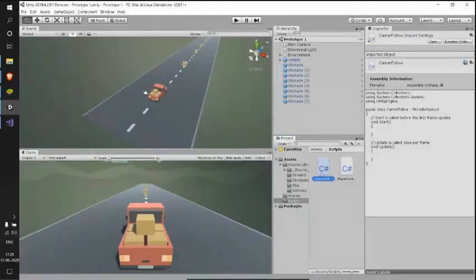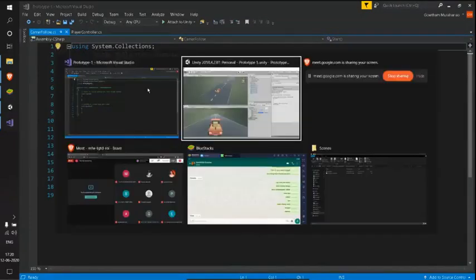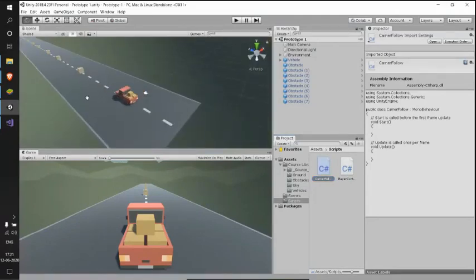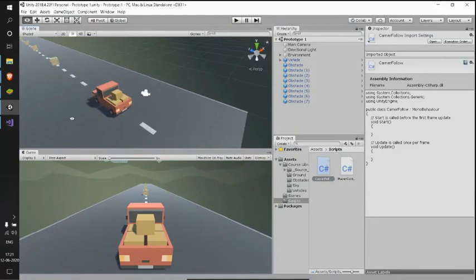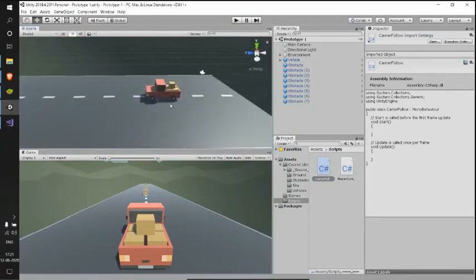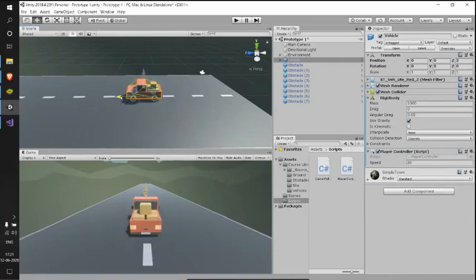Now I have opened this with a double click, and before writing the script, let's see how to do that. See, as we play the game, the car moves in the forward direction. Say I'll move the car a bit forward. See, I moved my car by 3 units.